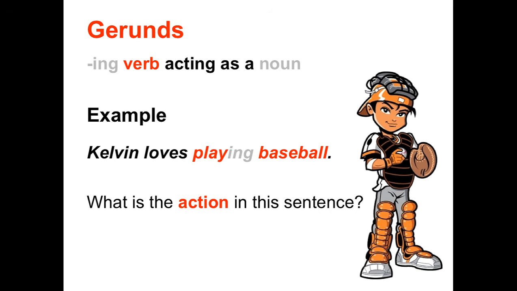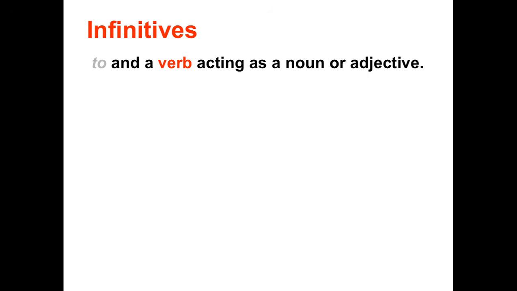Calvin is the subject, the noun that takes the predicate. Calvin loves. So playing baseball is a verb, but in this sentence, it's functioning in terms of sentence structure as a noun. It's a thing that Calvin loves. Infinitives. Infinitives always start with to, followed by a verb, and they act as a noun or an adjective.